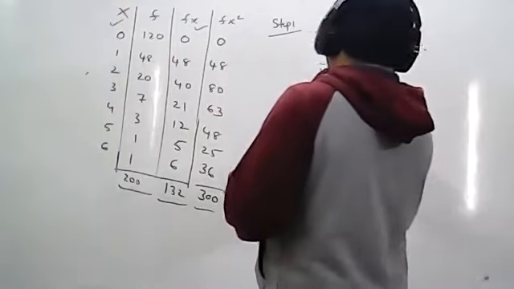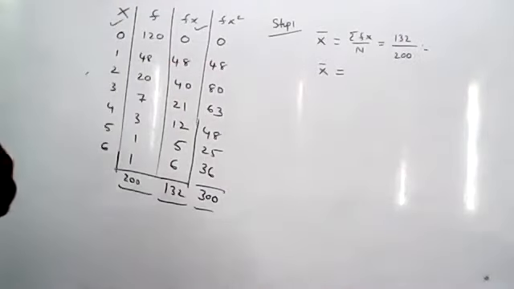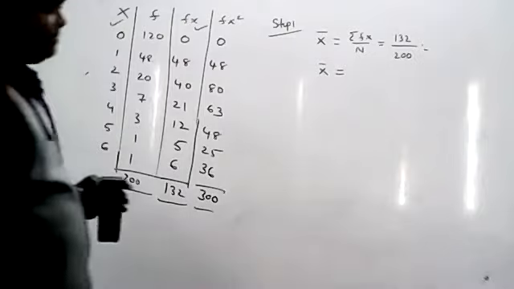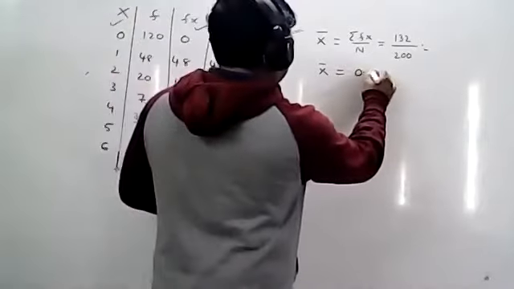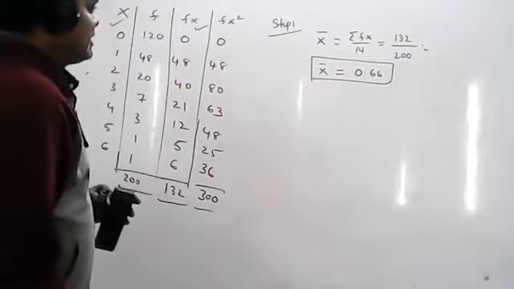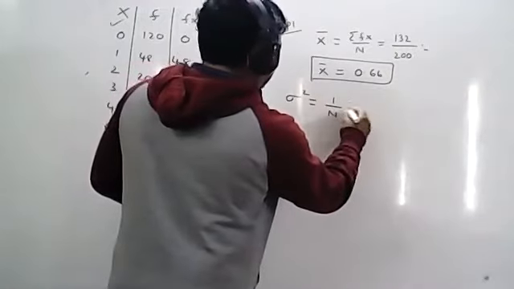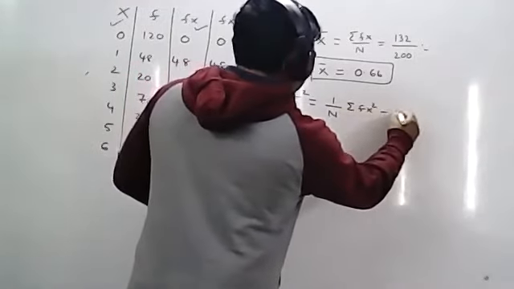I will write here for X bar value. Can anyone respond? What is the X bar value you get? Yeah, 0.66 or 0.67. Yeah, 0.66 I will write. So X bar is finished. Similarly, you can calculate variance. So variance formula, sigma square equal to 1 by capital N into summation Fx square minus X bar whole square.